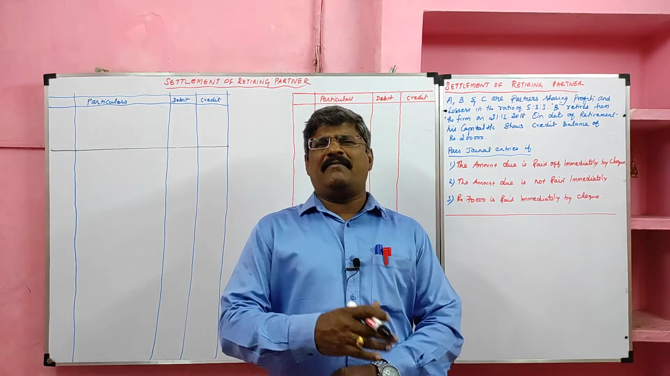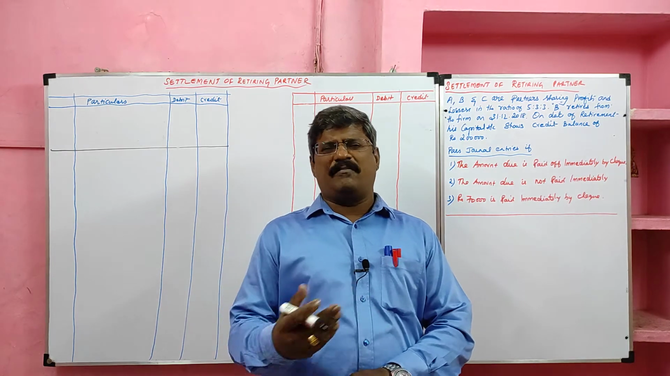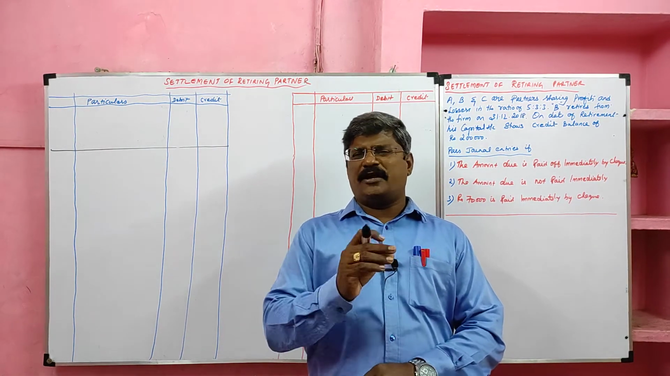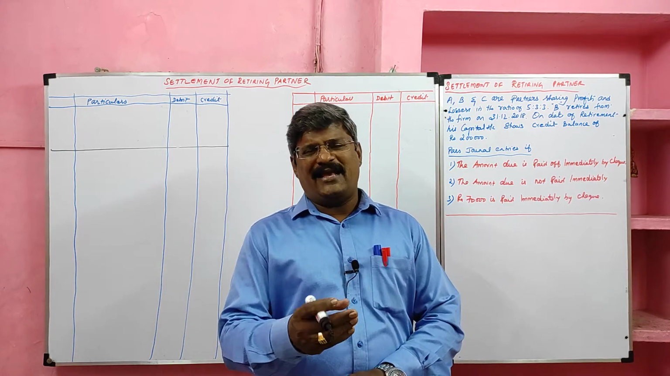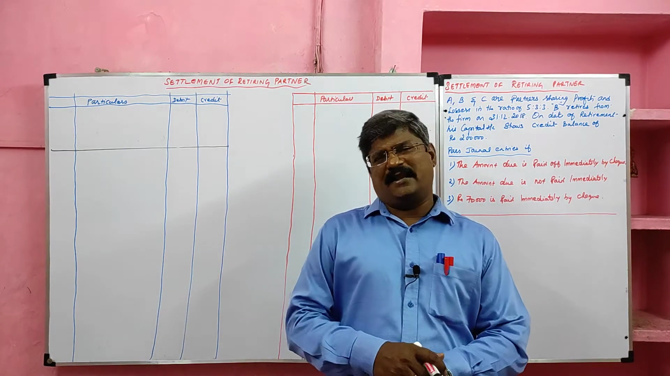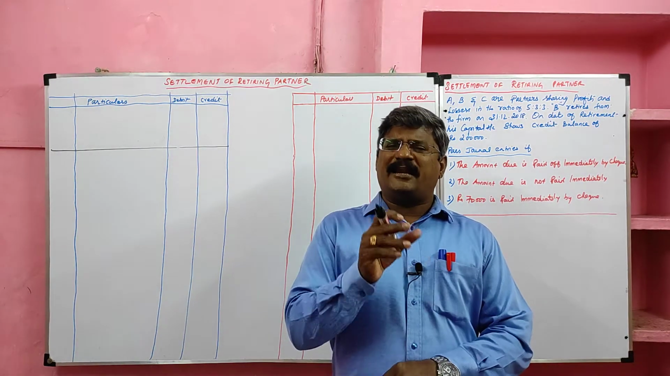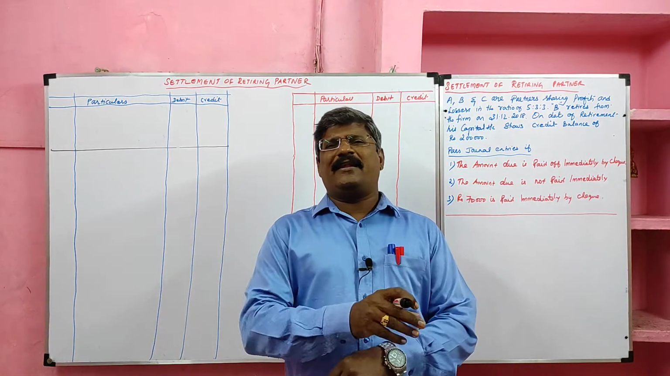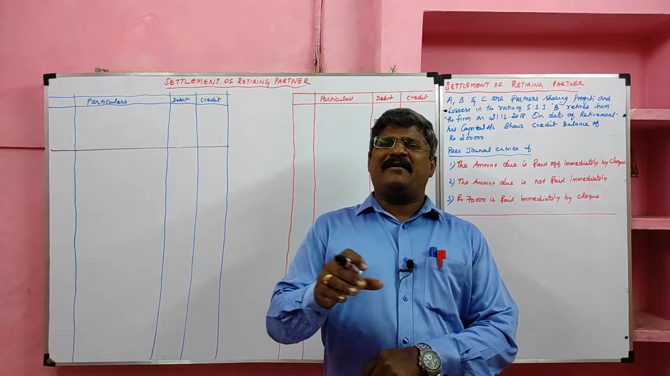The entry is retiring partner capital account debtor to cash or bank. If it is paid in cash, to cash. If it is paid by check, to bank. So retiring partner capital account debtor to cash or bank. Then the second case, the retiring partner is not paid immediately. So what should we do? The retiring partner's capital should be transferred to his loan account. So the entry is retiring partner capital account debtor to retiring partner loan.